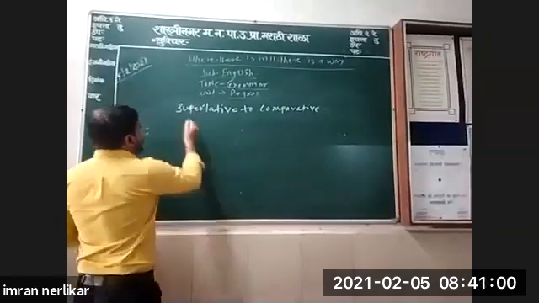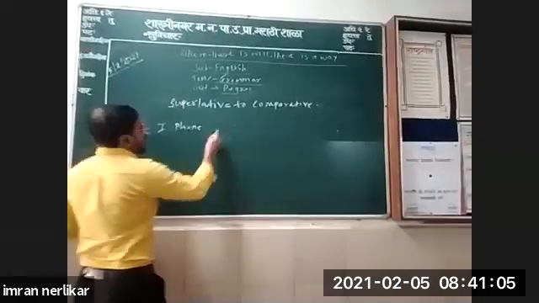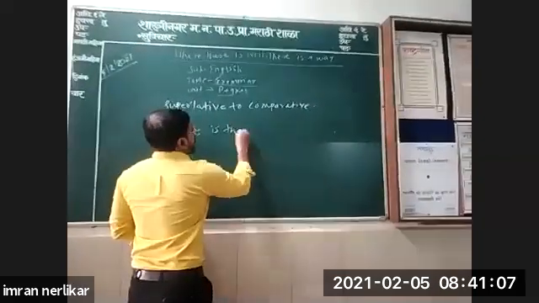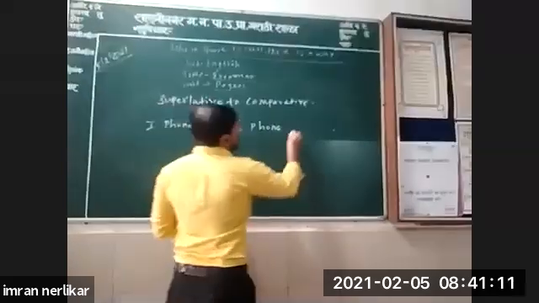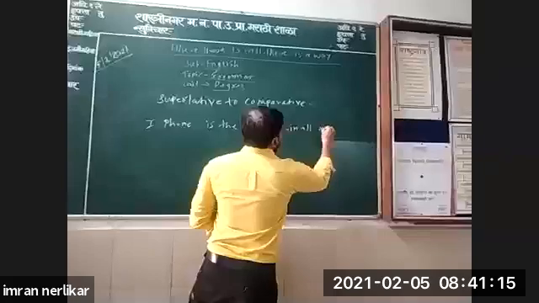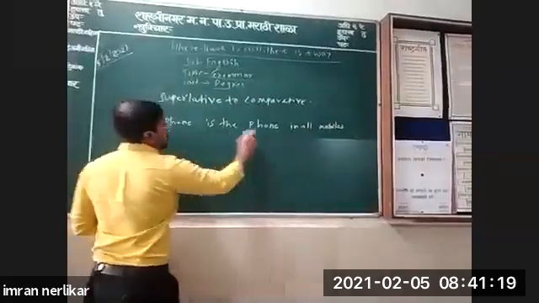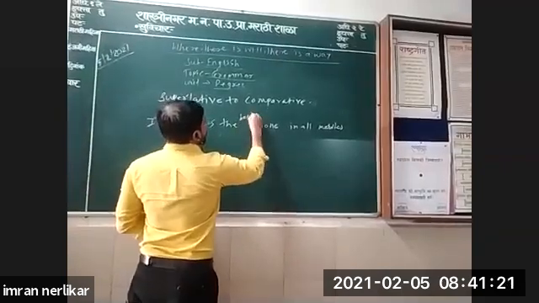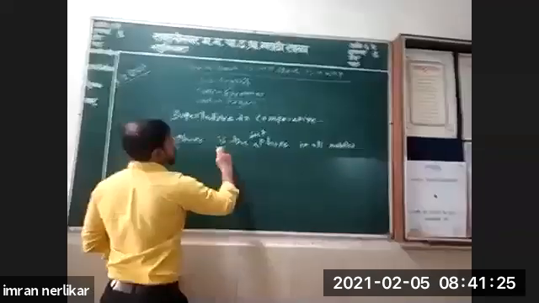Okay. See, it is very easy. For example, the same example iPhone we'll take. iPhone is the best phone in all mobiles. Sorry, I have not written best. iPhone is the best phone in all mobiles.